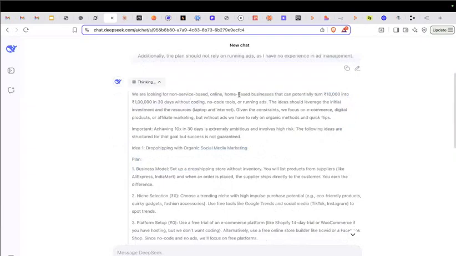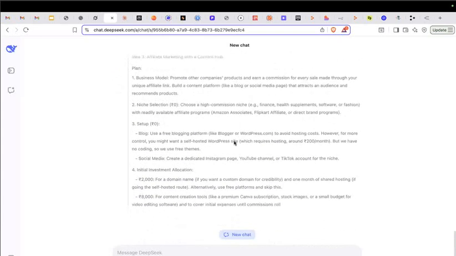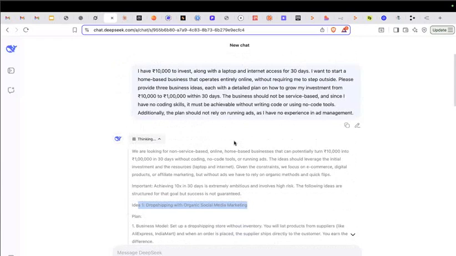We are looking at a non-service based online business which has the capability to scale from 10,000 to 1 lakh within 30 days. Important: achieving 10x in 30 days is extremely ambitious and involves high risk. The model is itself giving you a warning that this is a very high ask, to achieve 10x within 30 days. Idea 1, this is the plan. Idea 2. So the model will think through. Right now also it is in a thinking state only. So just to conclude, if you have any task which has multiple different options to choose from, where the model can think through all the possible directions, use thinking models, use reasoning models for that task.